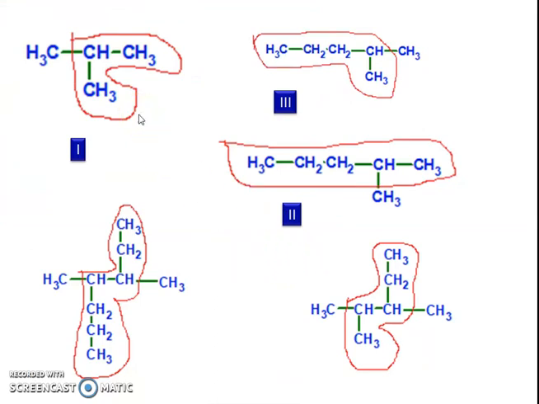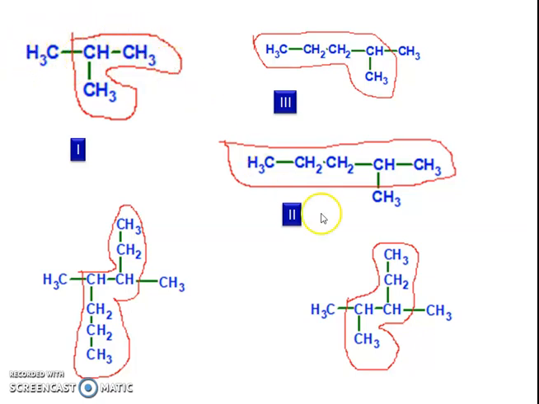Next, we see how, in branched alkanes, the longest continuous carbon chain in the compound is selected. There is a first structure, a second structure and a third structure. First, we select the longest chain of the alkane. This is 1, 2, 3 and 4. This chain will be selected for numbering, not this one.